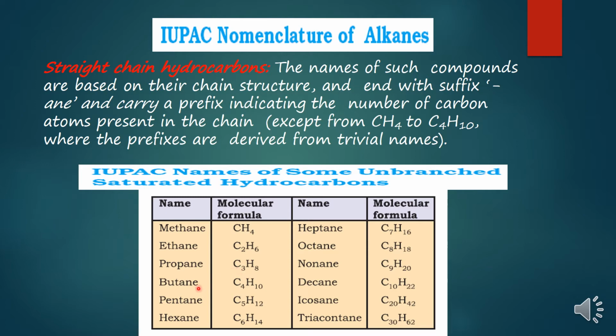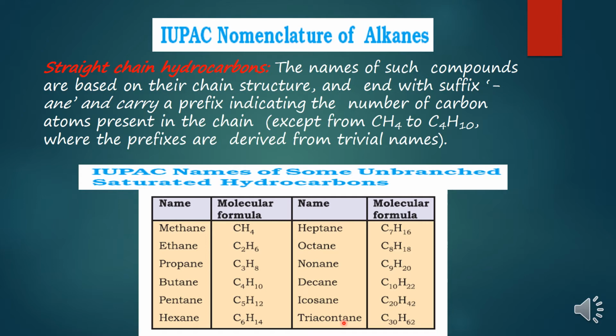Likewise, butane containing 4 carbon atoms, pentane 5, hexane 6, heptane 7, octane 8, nonane 9, decane 10. If there is a hydrocarbon containing 20 carbon atoms and all are bonded with single covalent bond, it will be called eicosane, and 30 carbons, triacontane.